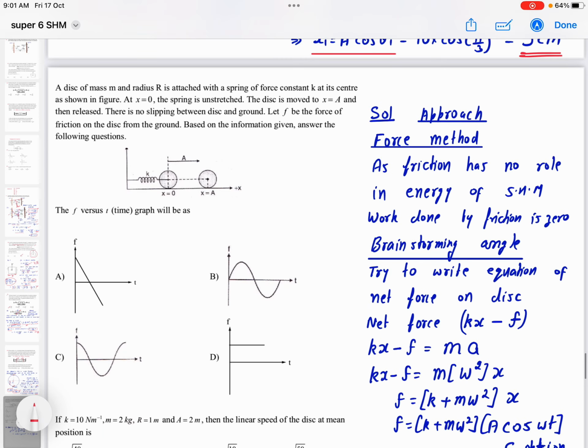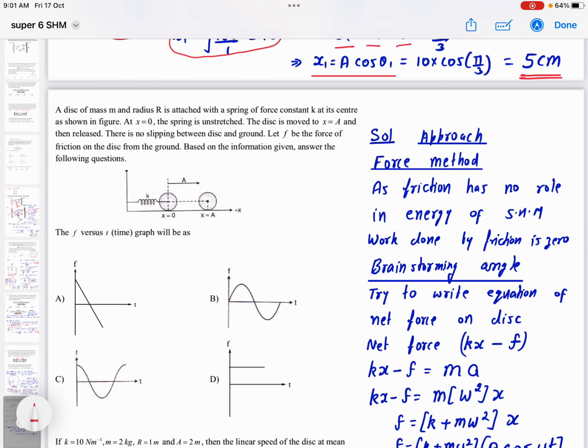Okay, so now let's come to our paragraph based question. In this paragraph based question, a spring and a disk are there. If you are displacing this disk, then how friction is acting on the disk, that we need to relate with time. So we need to select which is the correct graph of friction versus time. So here obviously the force method we have to apply, not the energy method, right? Why? Because when you are writing energy, the friction will not come in any of your equations. So we are left with the force method only.